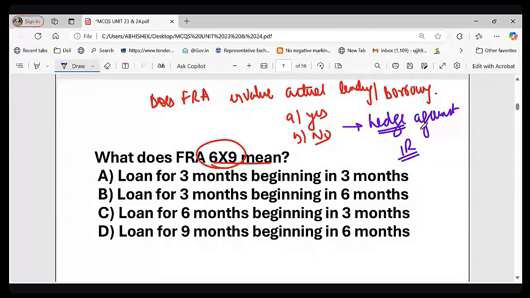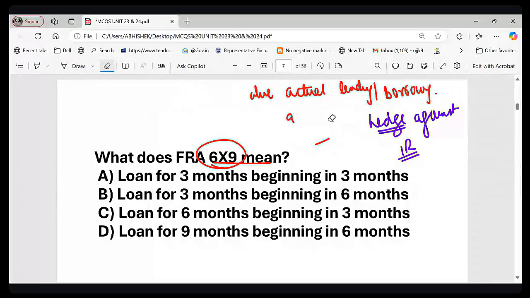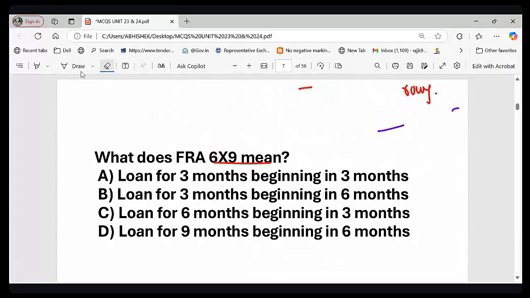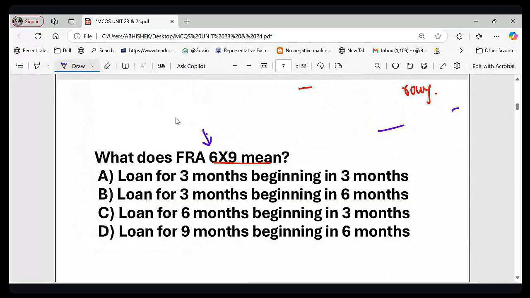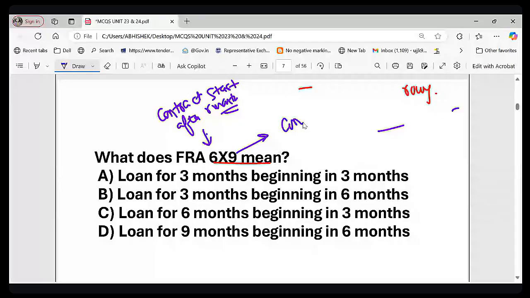Please try to understand. Two numbers are there, 6 into 9. The first number, 6, means the contract starts after 6 months. And the second number, 9, means the contract ends after 9 months.